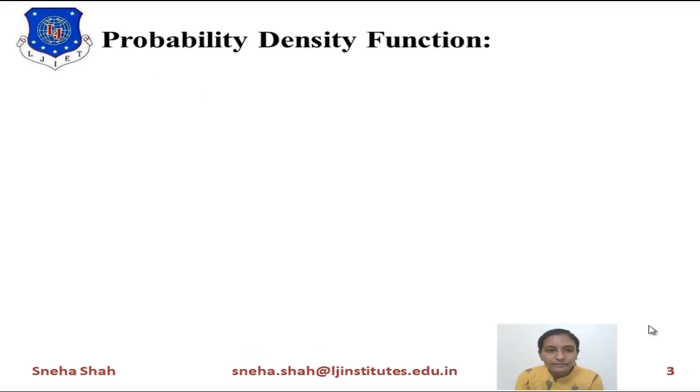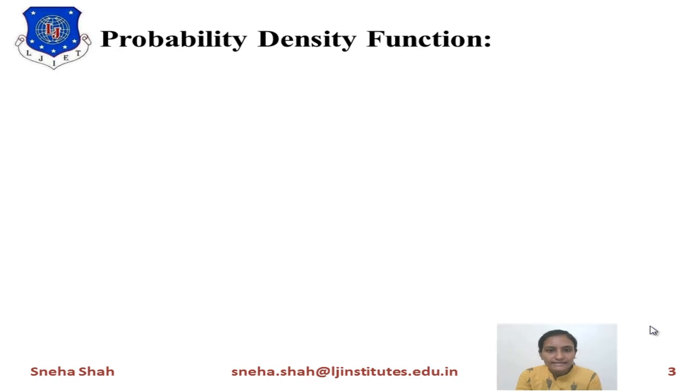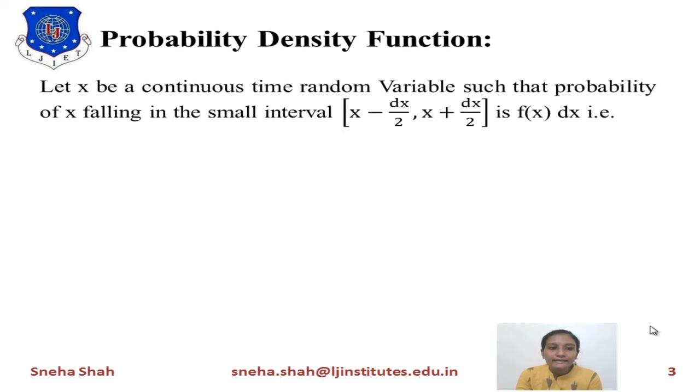Now the next topic is probability density function. Let x be a continuous random variable such that the probability of x falling in the small interval x minus dx by 2 to x plus dx by 2 is f of x dx.